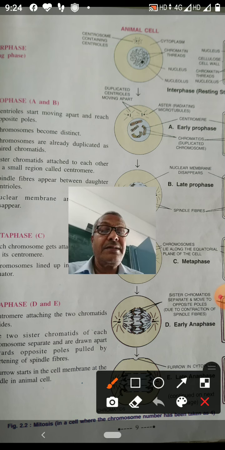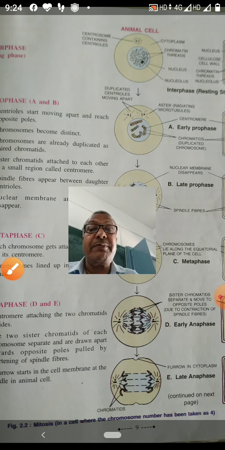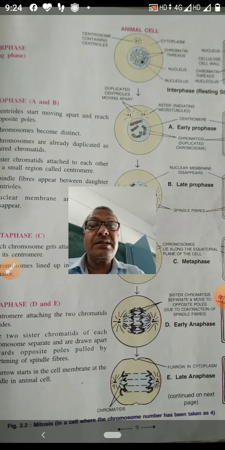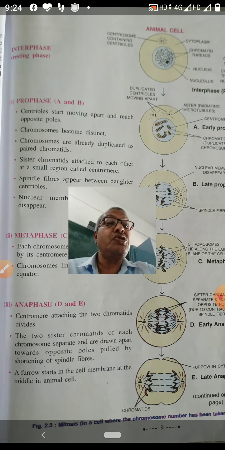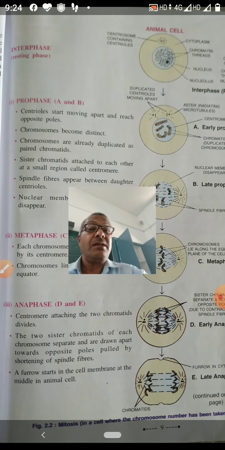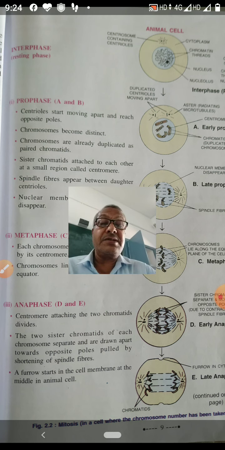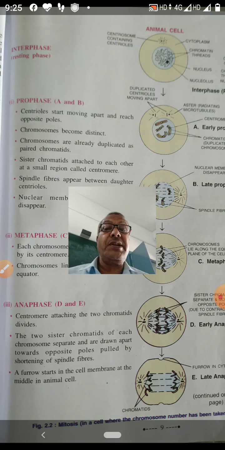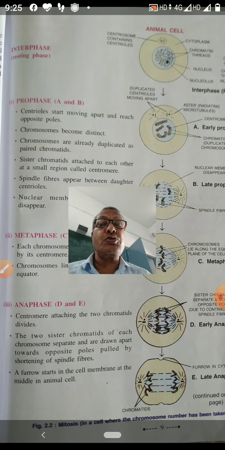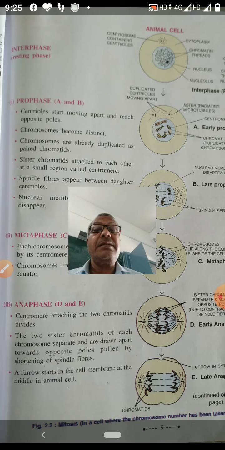Interphase is divided into three subphases, that is G1 phase, S phase and G2 phase. In this phase there is duplication of DNA, that is the chromosomes, and synthesis of RNA and proteins which are essential for the cell division.